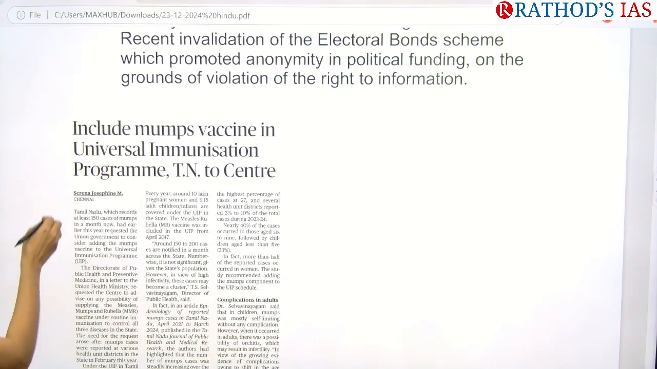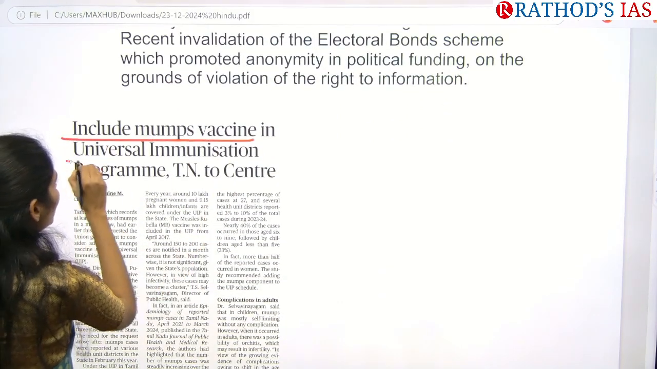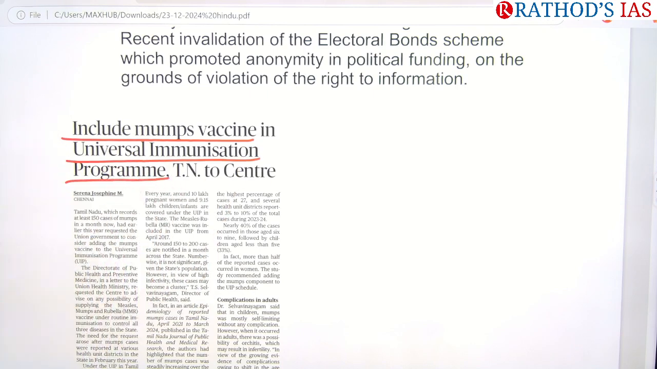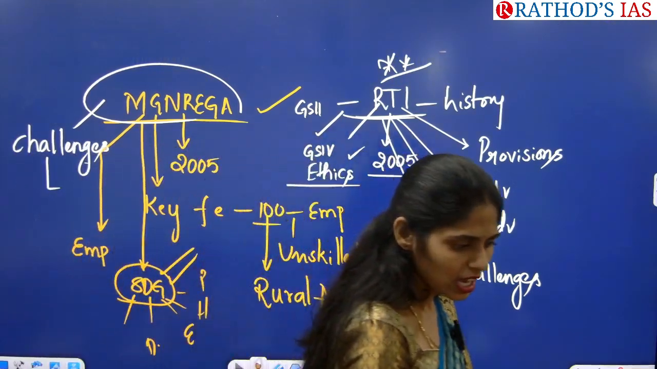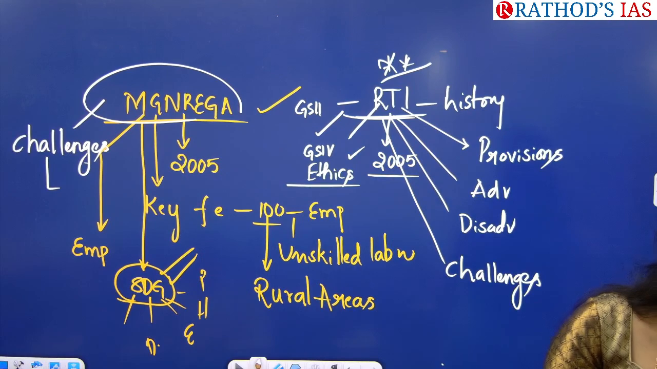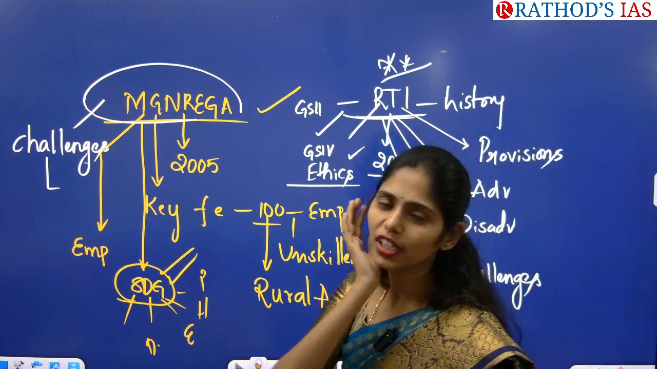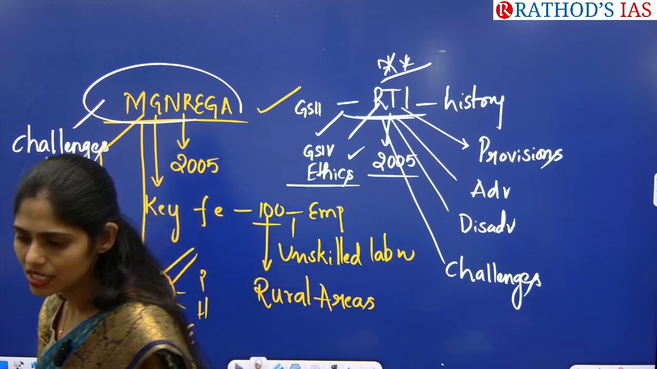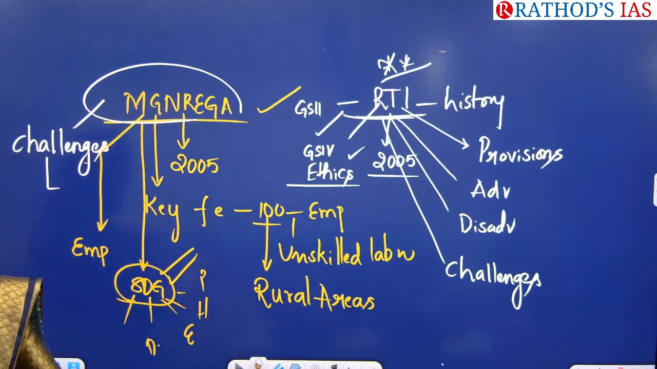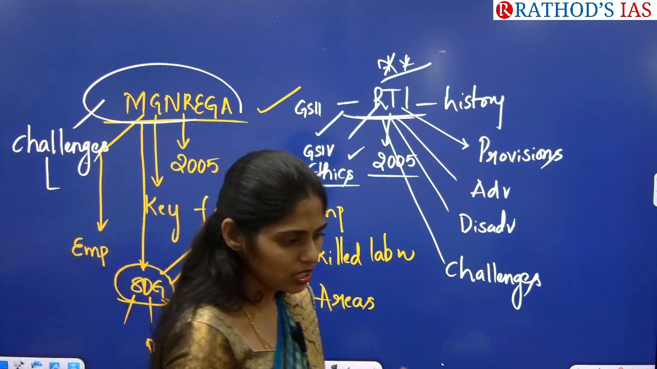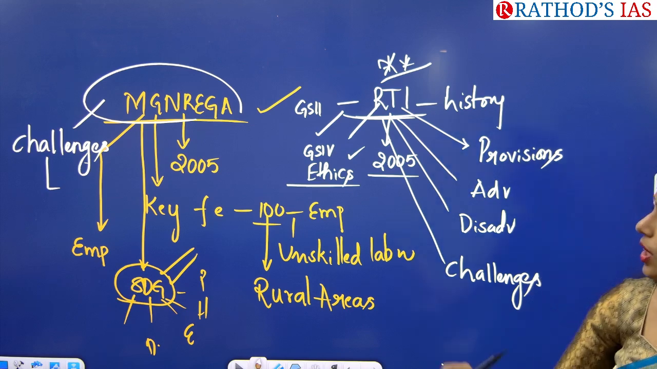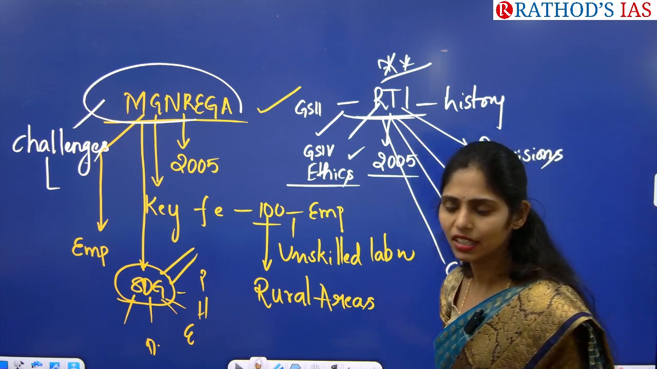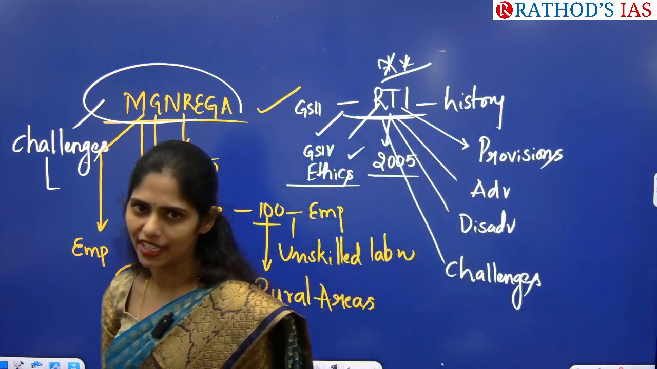It is about including the mumps vaccine in the universal immunization program. This article is very important. I think many of you know about mumps. Mumps in Telugu we call champagaddalu. That means there will be swelling of one side of your cheek, and within 2 to 3 days the other side of the cheek will also get inflamed. It is because of infection, and this infection can be prevented if you get vaccinated.